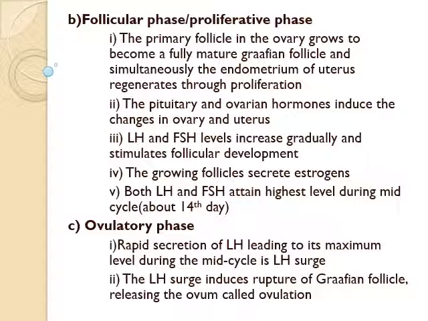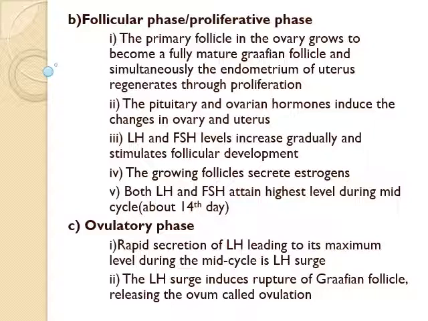The secretion of LH and FSH increases gradually during this phase and stimulates follicular development. Then the growing follicles secrete estrogen. Both LH and FSH reach the highest level during mid-cycle.